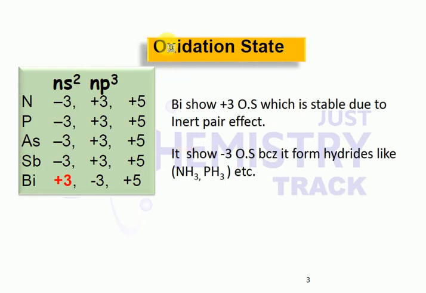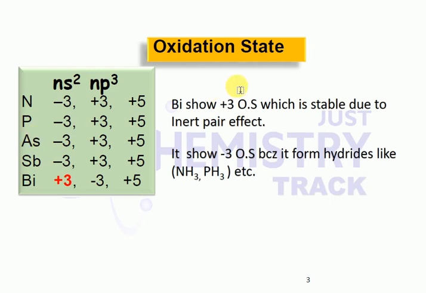Next, coming to the oxidation state. How many electrons are lost when they form a bond? Whenever these elements take part in a chemical reaction, which oxidation state is more stable?